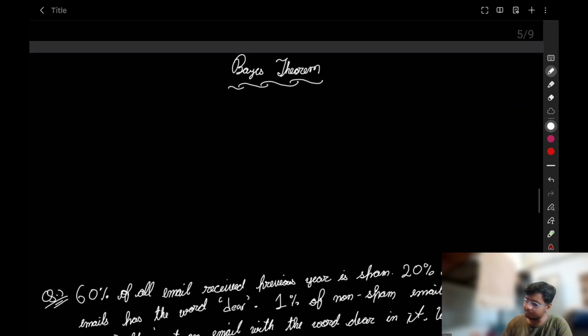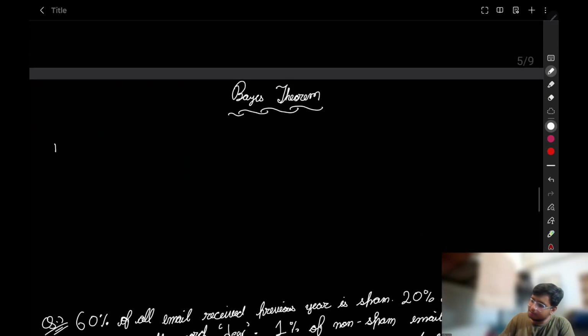What is Bayes theorem? Let's write with proper notations, and a bit neatly also.